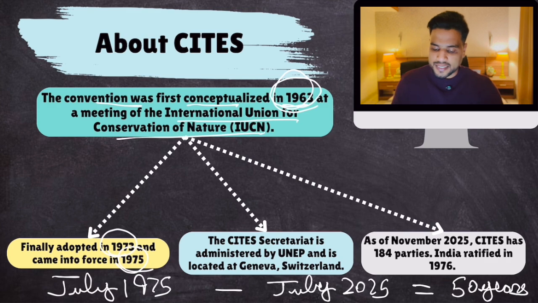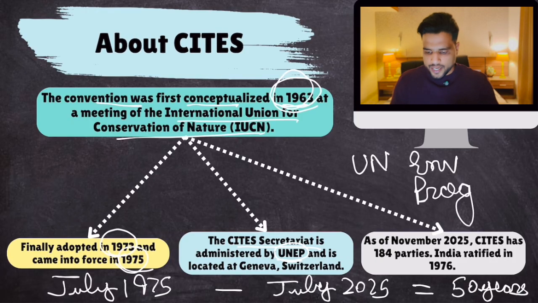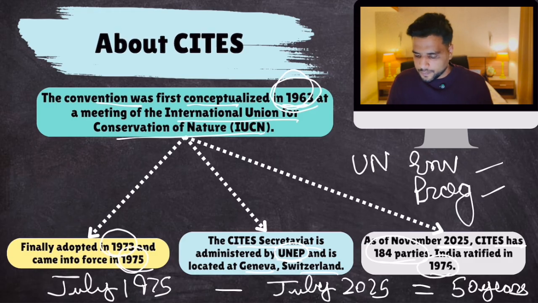Now, the CITES Secretariat is administered by UNEP. UNEP stands for United Nations Environment Programme. So the Secretariat, which is in Geneva, Switzerland, is managed by the United Nations Environment Programme. As of November 2025, CITES has 184 parties. India joined or ratified CITES in 1976. So this is the thing.